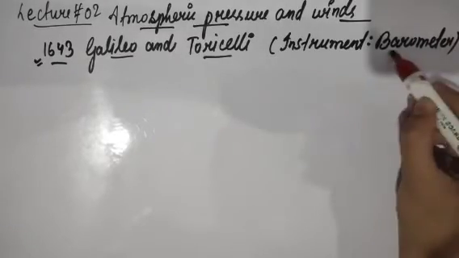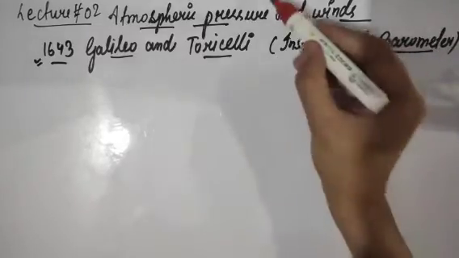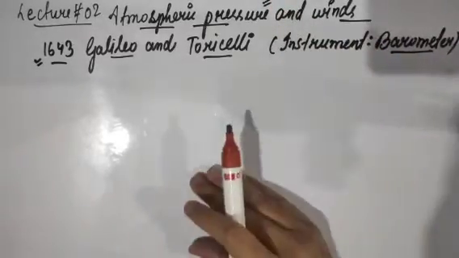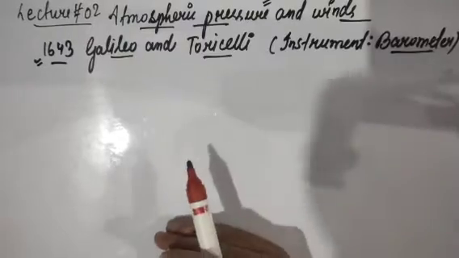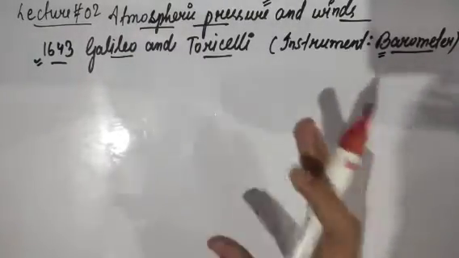Now what is the purpose of a barometer? This device can actually measure the atmospheric pressure. Now the question arises, how can it measure? That we'll understand in a moment. But first, what is a barometer? A barometer is an instrument which is used to measure the atmospheric pressure.